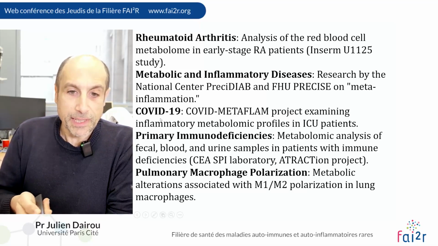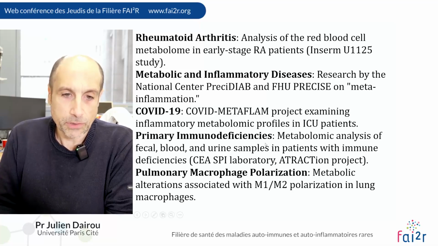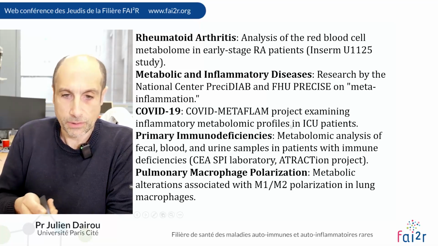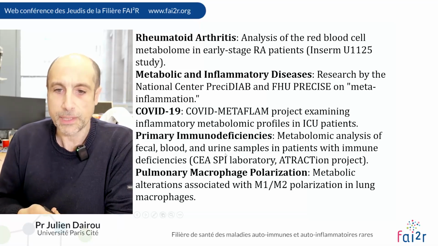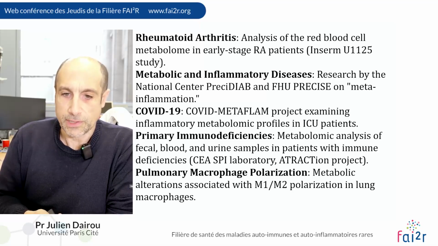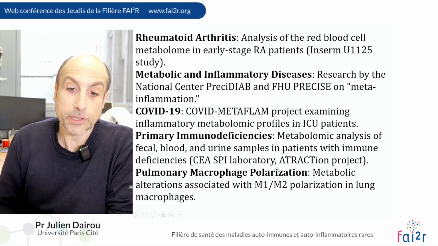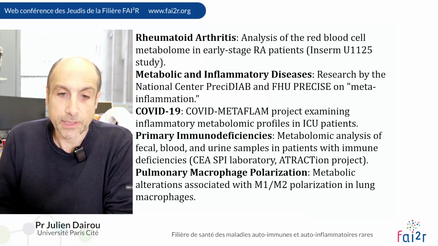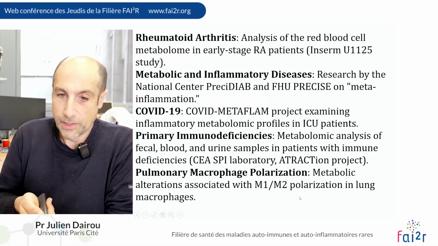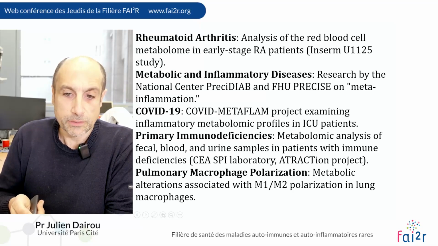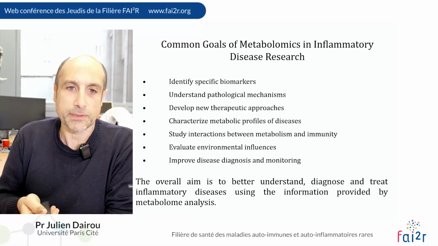Also, primary immunodeficiencies are studied by a metabolomic approach in several human samples, fecal, blood, and urine mainly, with immune deficiency. And finally, pulmonary macrophage polarization was studied, especially the alteration associated with M1 and M2 polarization in lung macrophages by metabolomic approaches.